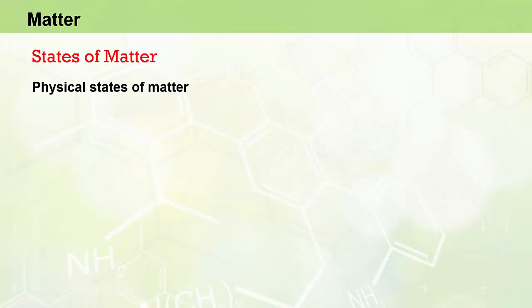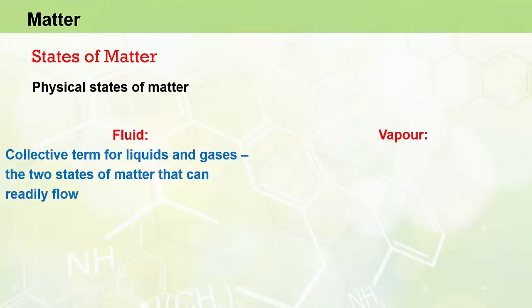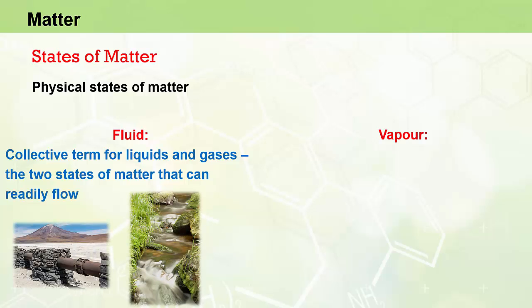A couple of additional terms relating to states of matter that will be useful to know include the term fluid and the term vapor. A fluid is the collective term for liquids and gases, the 2 states of matter that readily flow. For example, you can imagine water flowing down a mountainside or natural gas flowing through gas pipelines.